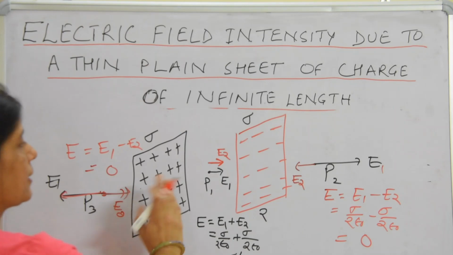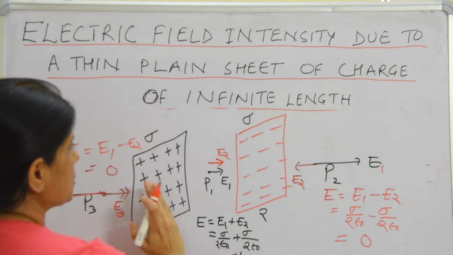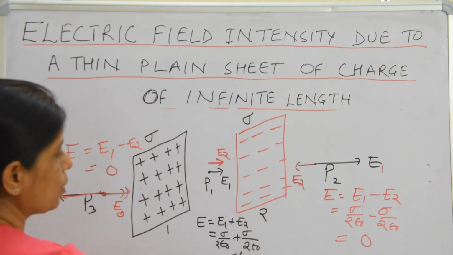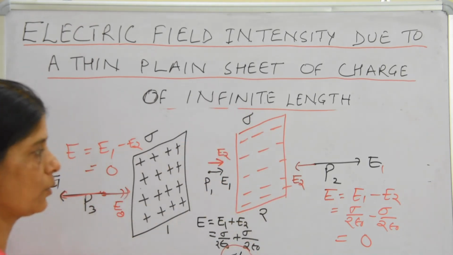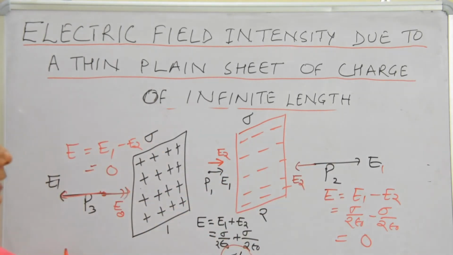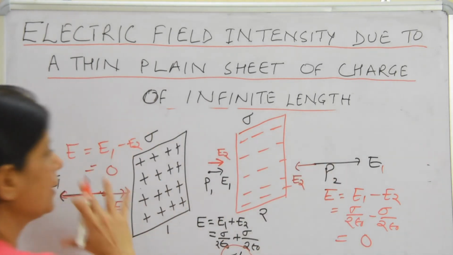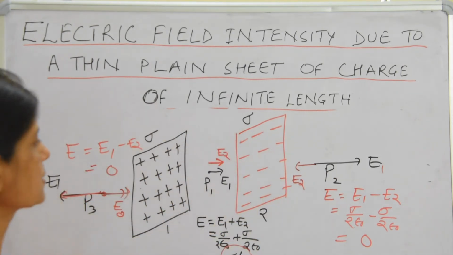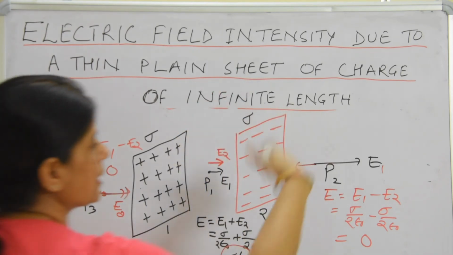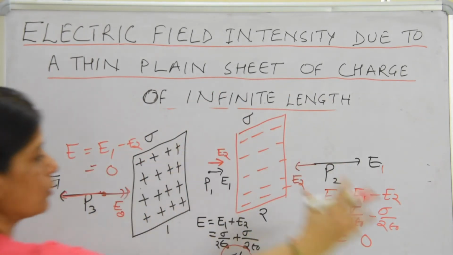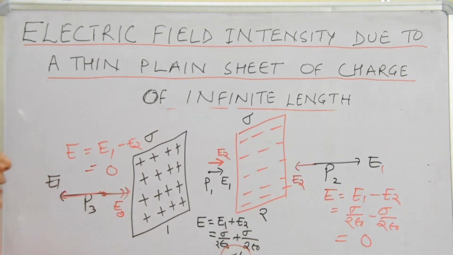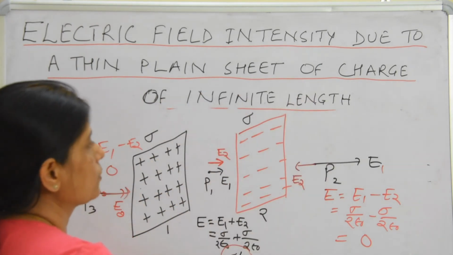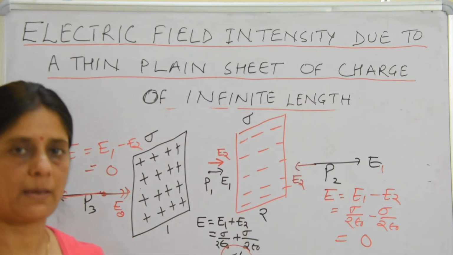It concludes that if we have oppositely charged sheets, positive charge and negative charge, at the center the value of electric field intensity is sigma upon epsilon naught, whereas outside we have zero electric field intensity. If both sheets have similar charges, outside it would be sigma upon epsilon naught, and at the center the value of electric field intensity is 0. This is a very important concept, and it will be useful when we do capacitors.